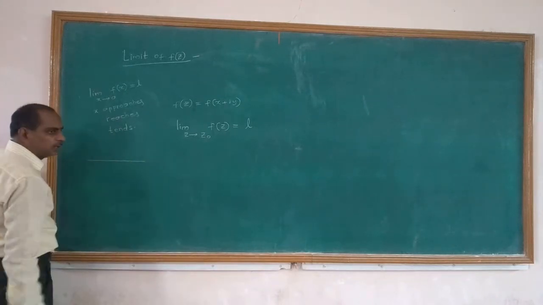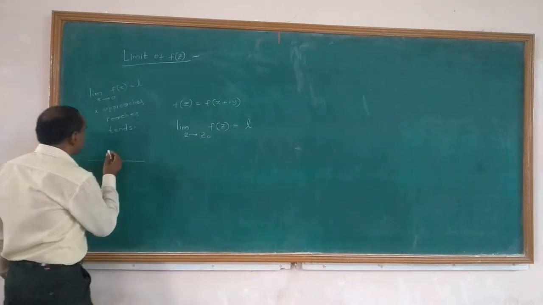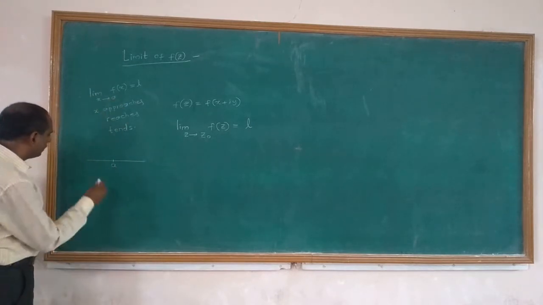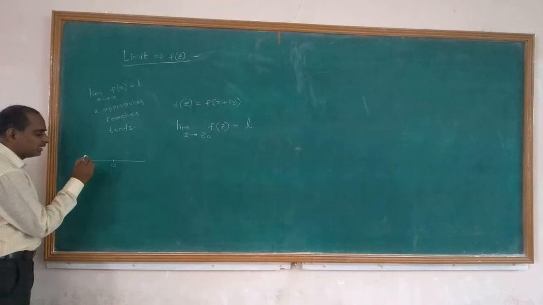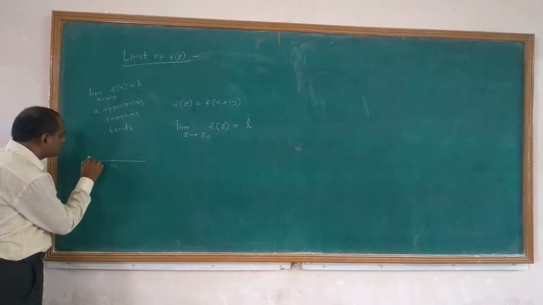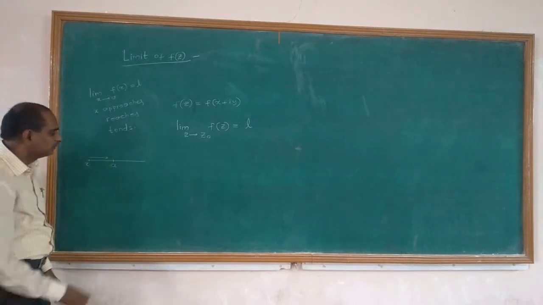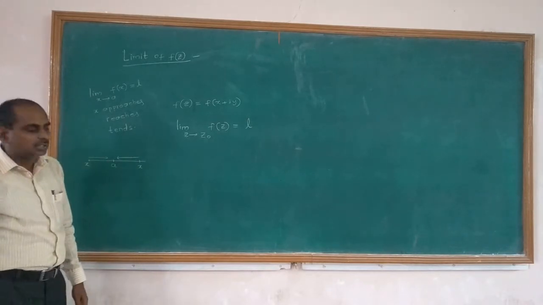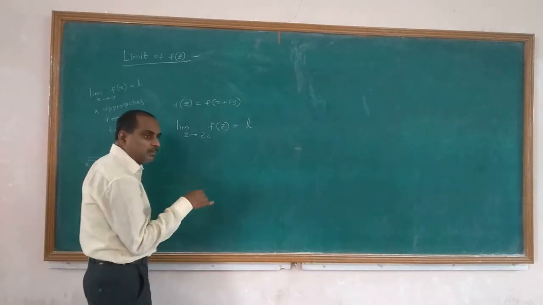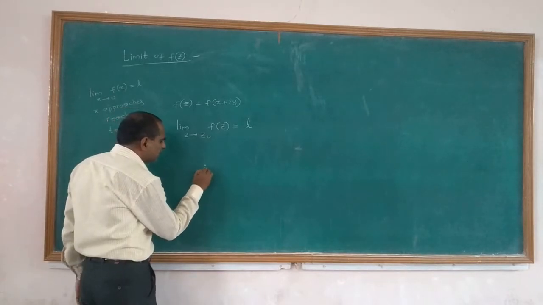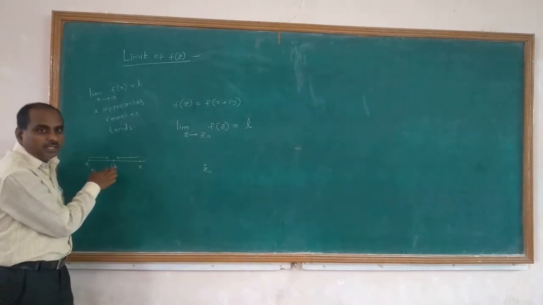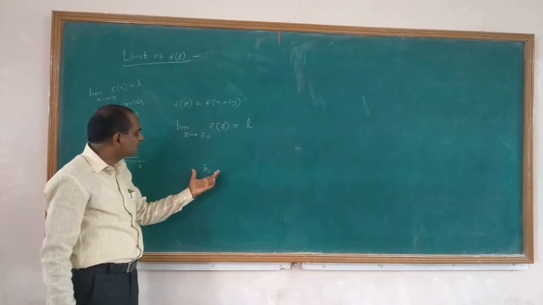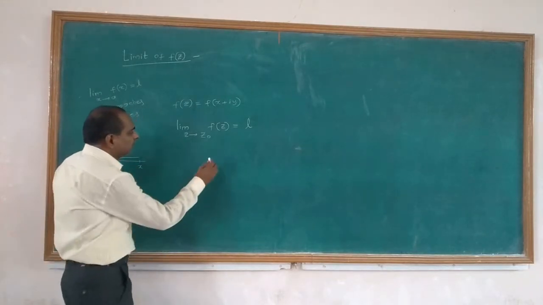If we take a real variable, let us take this small a. x is a real number. Let us take x is a real number. x tends to a in this direction. x tends to a in this direction. But in the case of complex functions, let us take a point z naught. This is the real line. This is the complex plane. In this complex plane, let us take a point z naught. Let us take a point z.